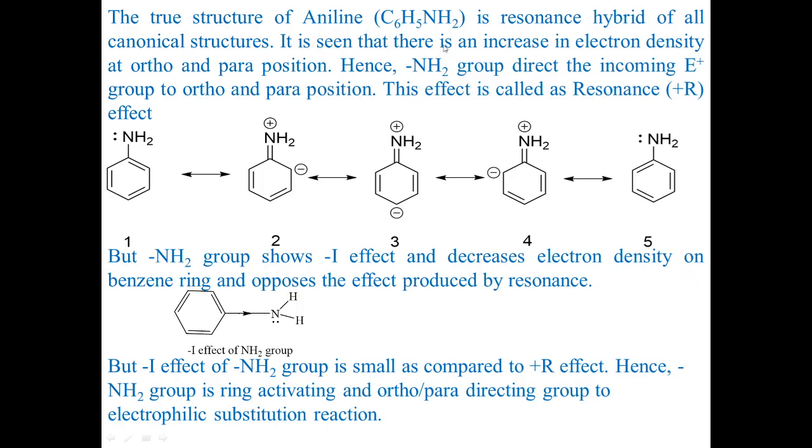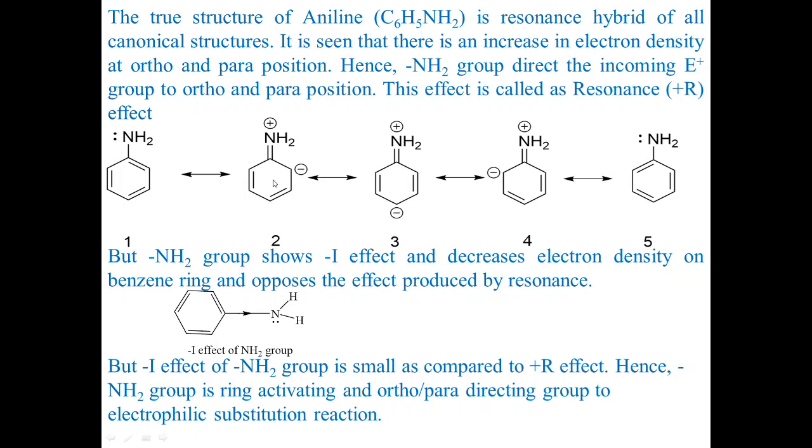Now, in the case of aniline, where the NH2 group is present as an activating group, what will happen? In this case also, the lone pair present on the NH2 group is going to interact with the pi electrons of this benzene ring, and this is going to form a bond here. And here is a positive charge. Now, this bond is going to shift onto this carbon as a negative charge or lone pair. Now this negative charge or lone pair is going to disperse on the ring by the resonance phenomenon. So we will get this type of canonical structure.